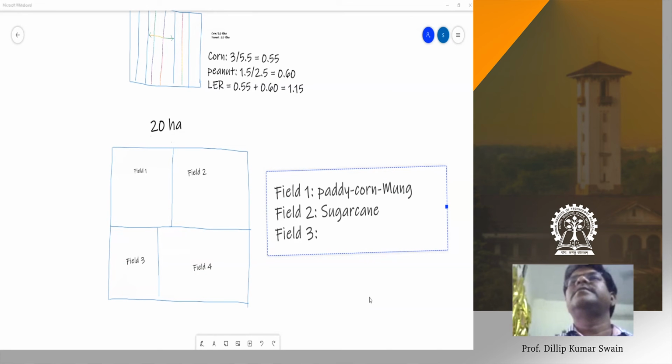Sir, cotton. Okay. Do you grow cotton in Eastern India? It's Eastern Indian condition I'm talking. Sir, shouldn't we go with some crops which have a lower duration? Like we have rains for very short time, so we can go for short-term vegetables or something, right? During Kharif season, you are planning during Kharif season. Okay.